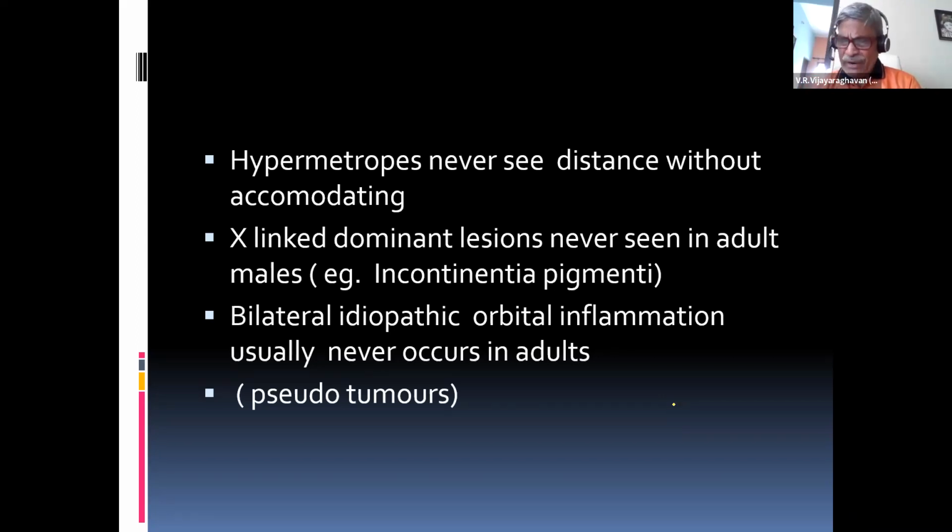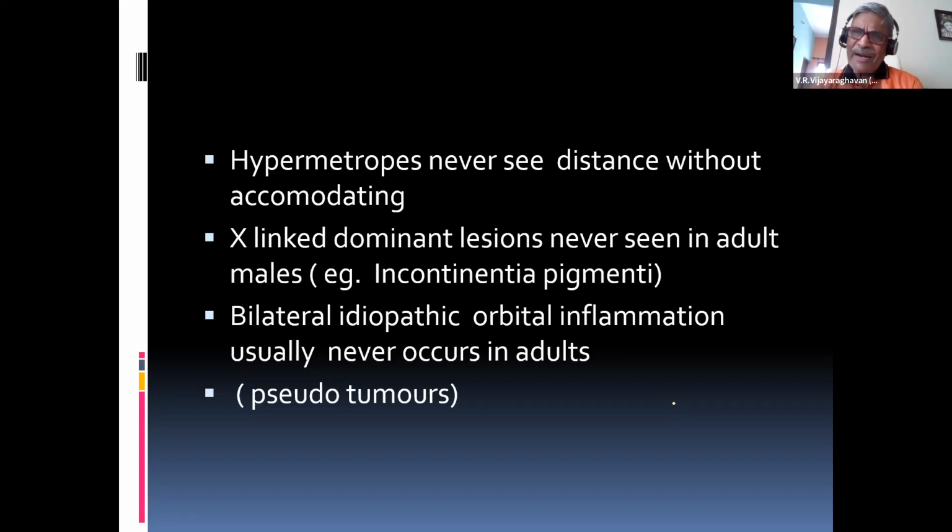That is why, when hypermetropes accommodate, the lens changes shape and converges the rays. The rays from distance can converge on the retina to a certain extent. Not in high powers, only for mild power, maybe 2 or 3 powers. They can see distance by accommodation effort. That is called hypermetropes never see distance without accommodating.